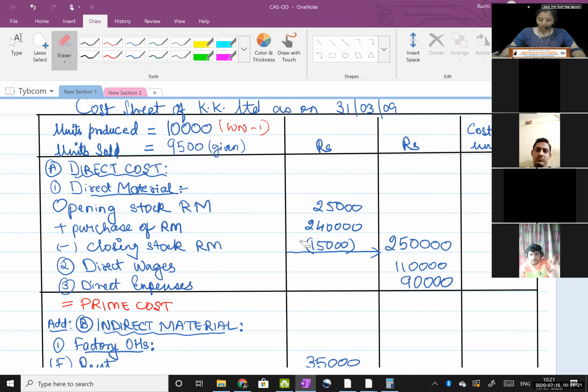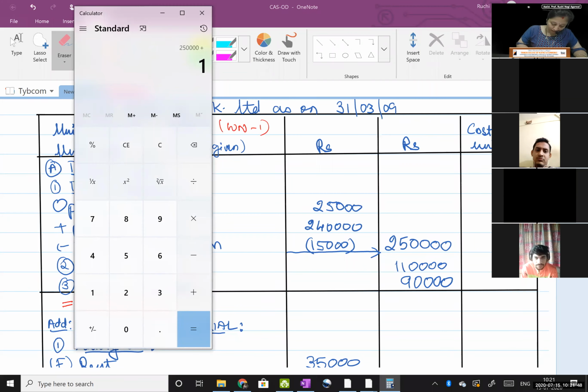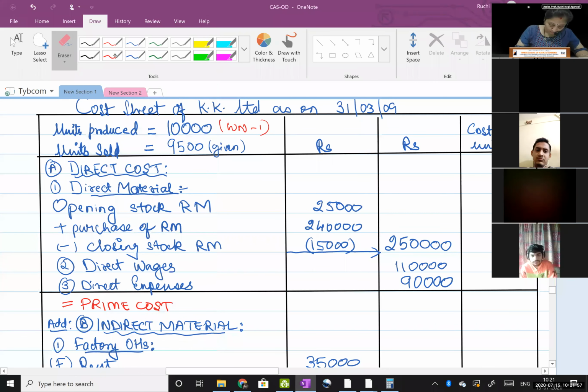Then direct wages 1,10,000 and direct expenses 90,000. Take them in the outer column and then take the outer column total. So 2,50,000 plus 1,10,000 direct wages plus 90,000 is 4,50,000. That's my prime cost, so write it right here.